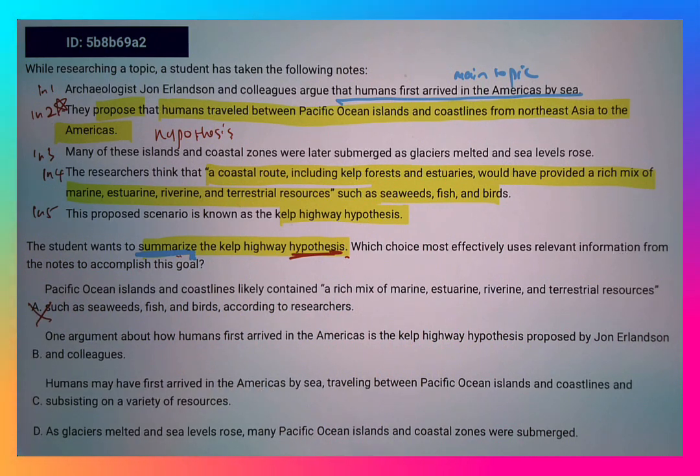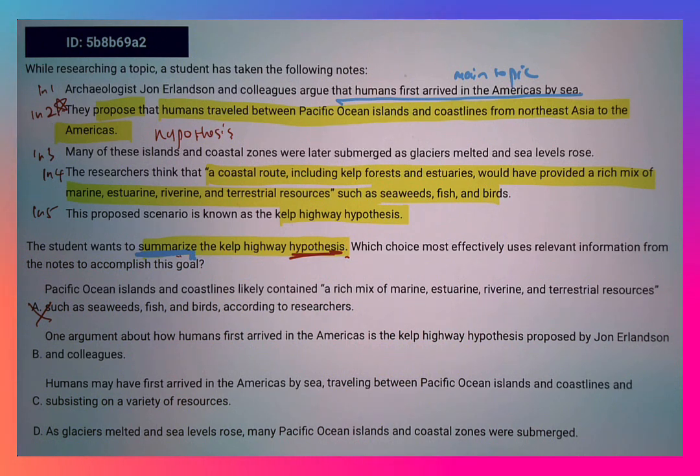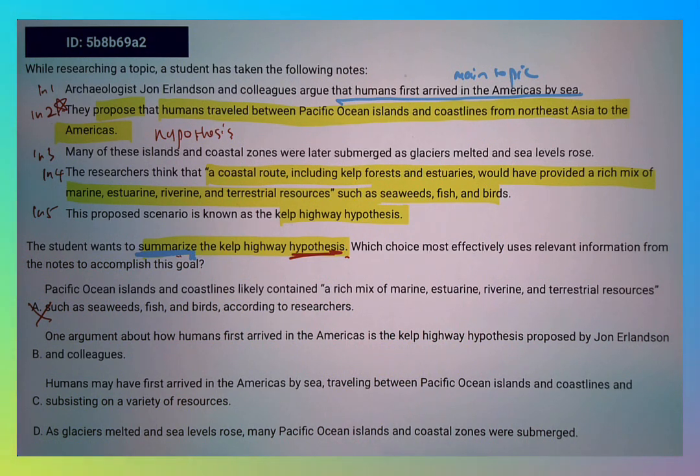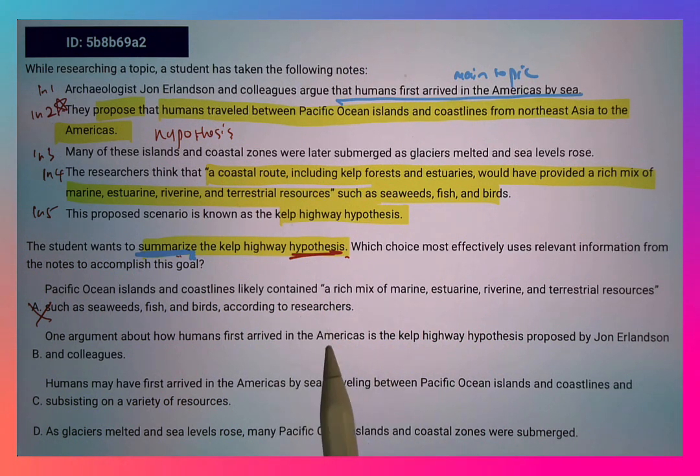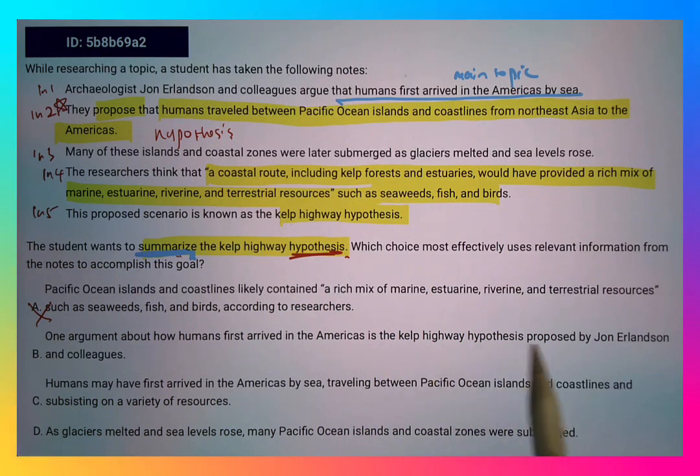Choice B: one argument about how humans arrived in the Americas is the Kelp Highway hypothesis proposed by Erlandson and colleagues. So this does not say anything about the hypothesis, because it only says there's a kelp hypothesis proposed by Erlandson and his colleagues, but there's no summary in choice B, so we can eliminate choice B.